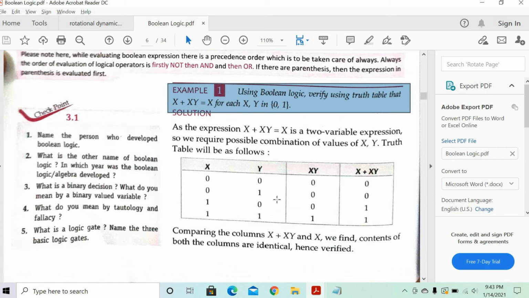Boolean logic is actually pretty easy only. It's just that... Yes, sir. I got it now. I got it. Okay, good.